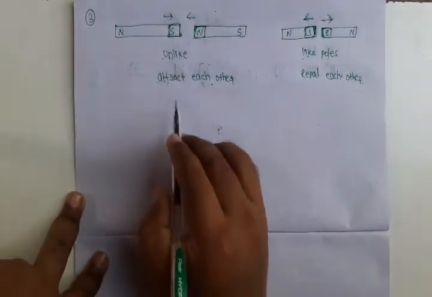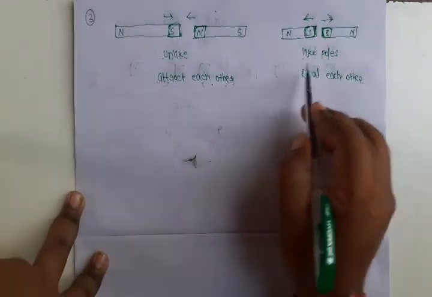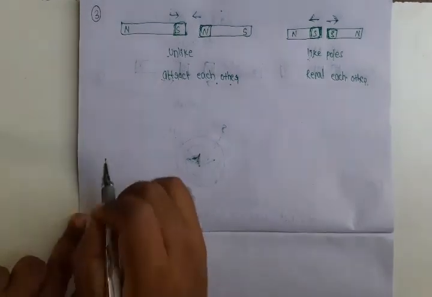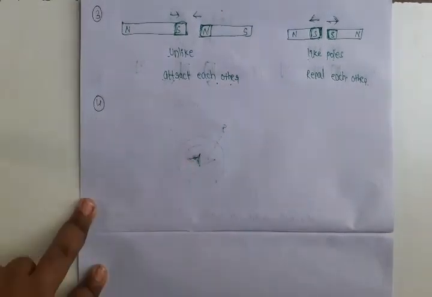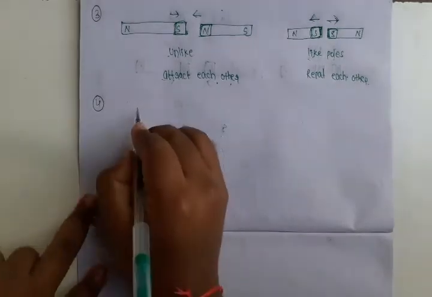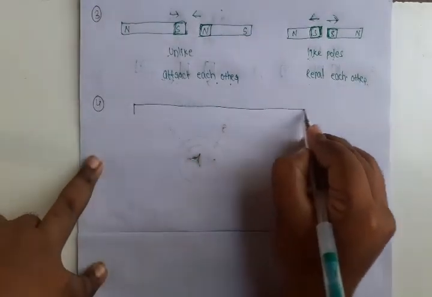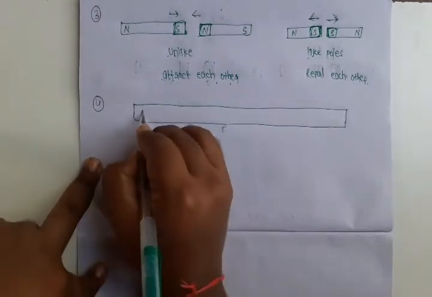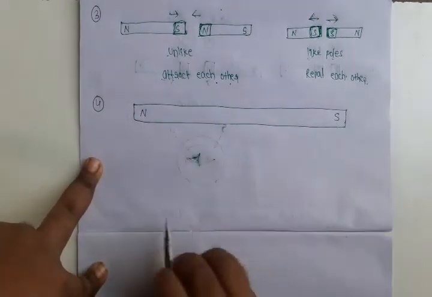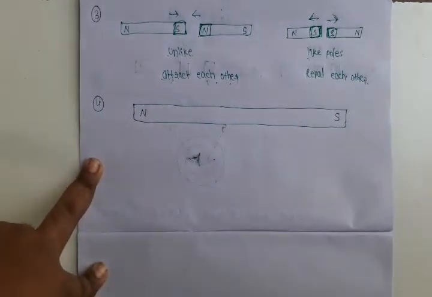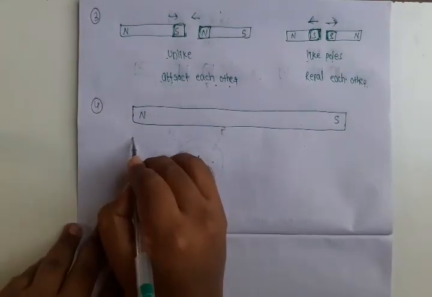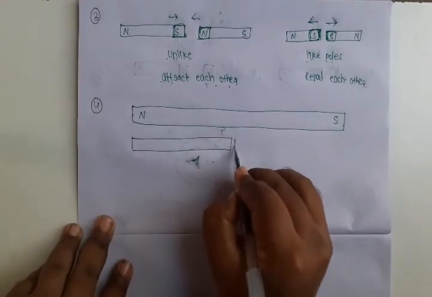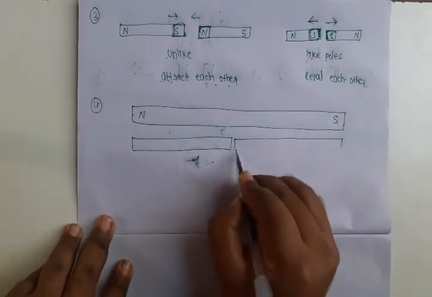So unlike poles of the magnet attract each other, like poles of the magnet repel each other. Fourth point. Suppose I am taking one large magnet. It consists of two poles, north pole and south pole. If you cut it into two magnets, this is one magnet, this is one magnet.